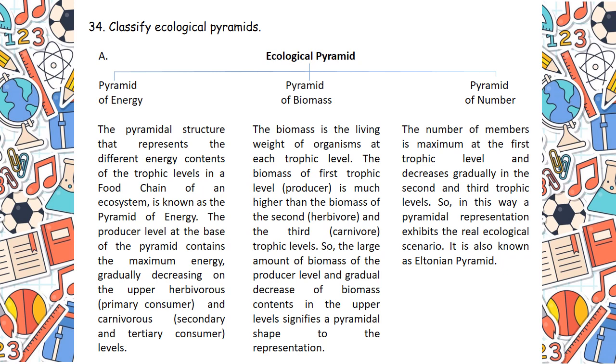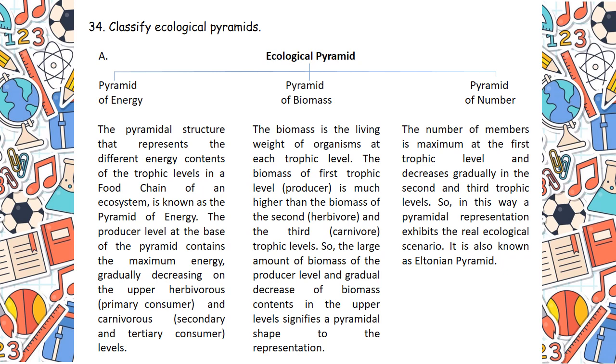Why am I reading like this? Because each and every single word is very important to write down. The producer level at the base of the pyramid contains the maximum energy, gradually decreasing on the upper herbivorous primary consumer and carnivorous secondary and tertiary consumer levels.